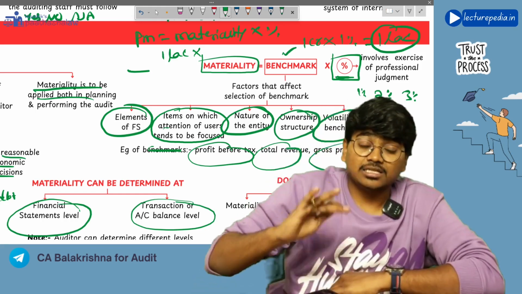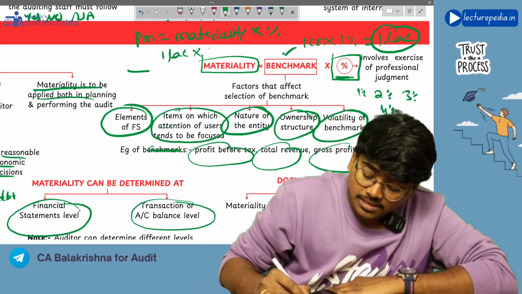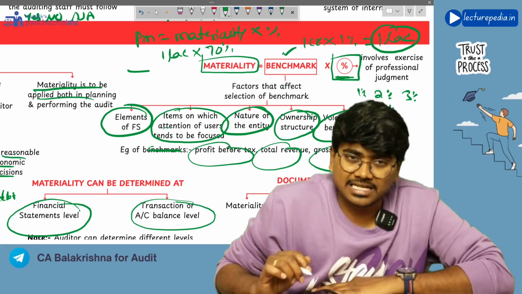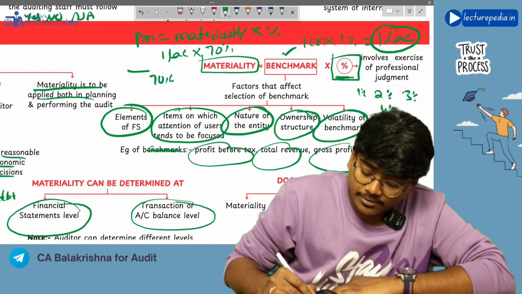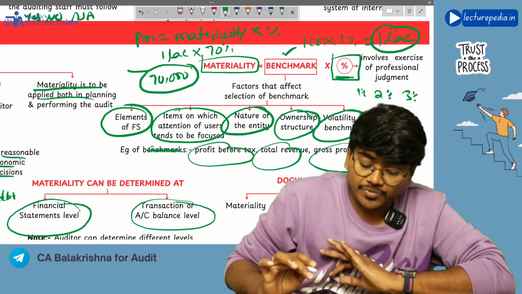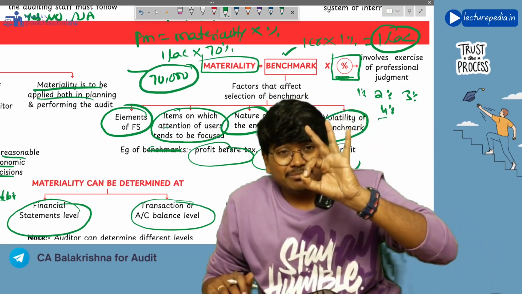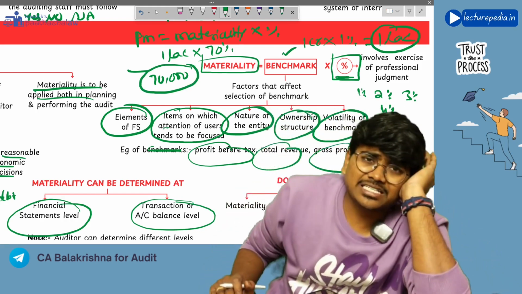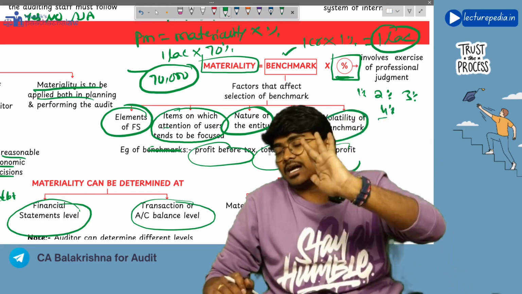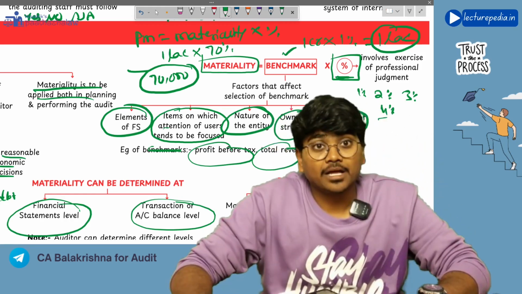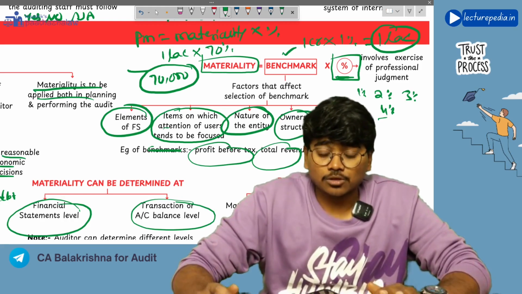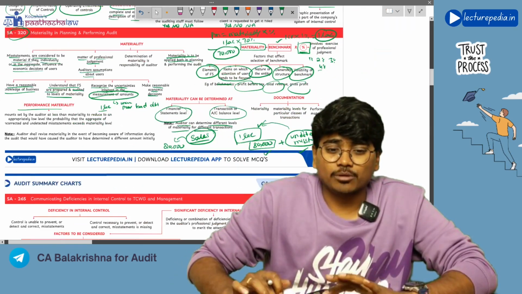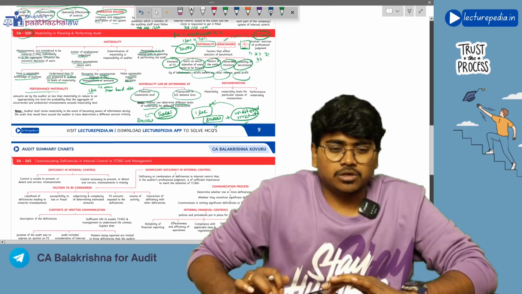But here the percentage will be some 70%, 80%. So for performance materiality, here we have arrived at 70,000. Once the misstatement reaches 70,000, the auditor will become alert and will ask the management to correct those misstatements. So this is materiality and performance materiality.